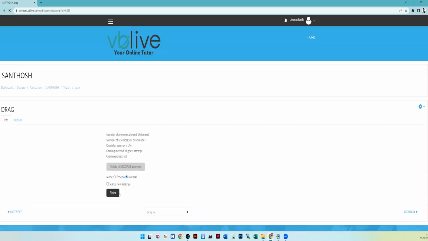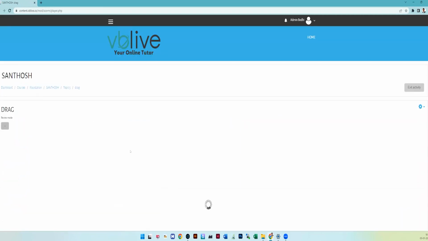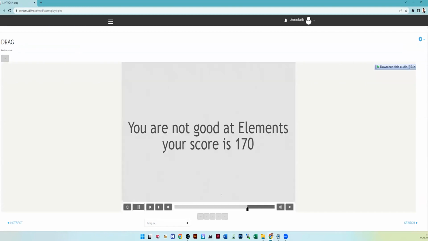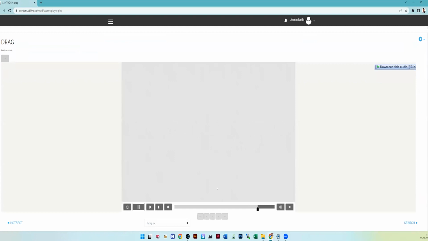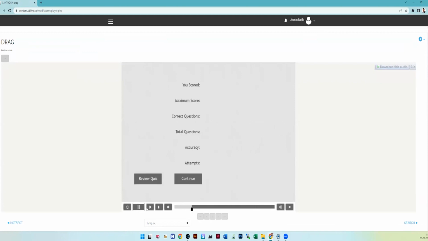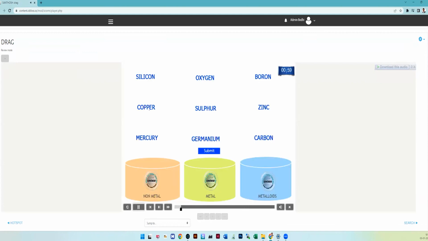It is not for single students; it's a group Olympiad. All of this will happen from the month of April, and these are all trailers we are showing you. When you come to your next class, you will be given this kind. For example, here it is given: metals, non-metals, and metalloids. Now the child has to bring silicon.